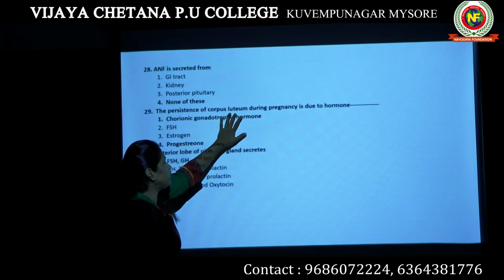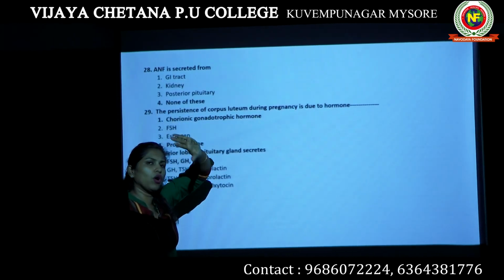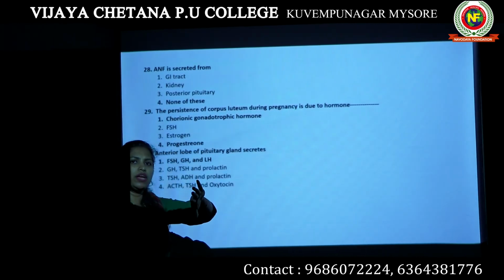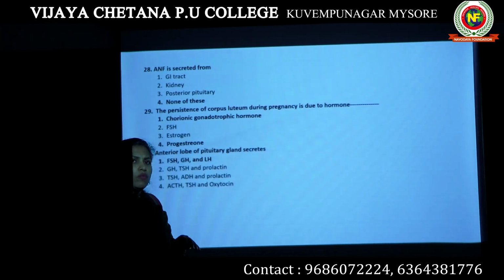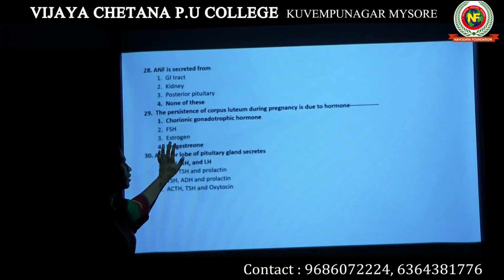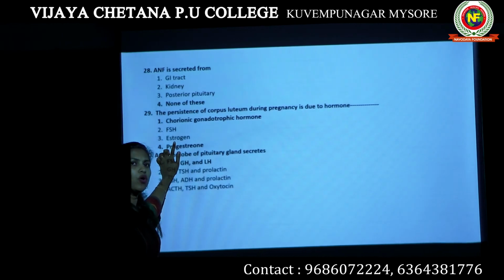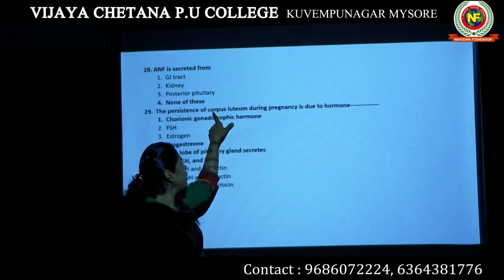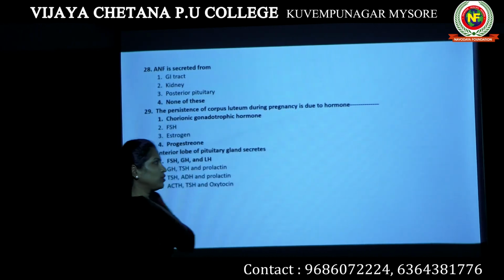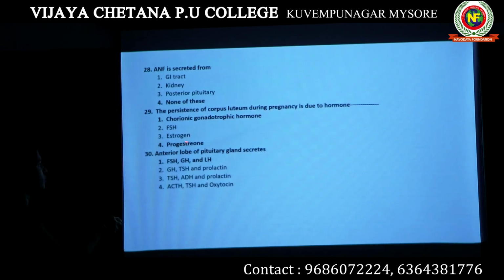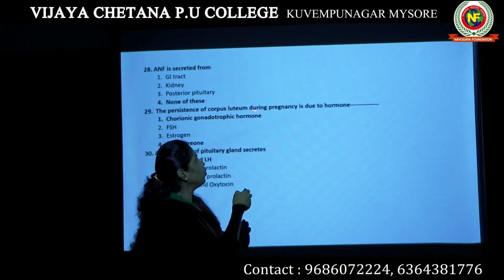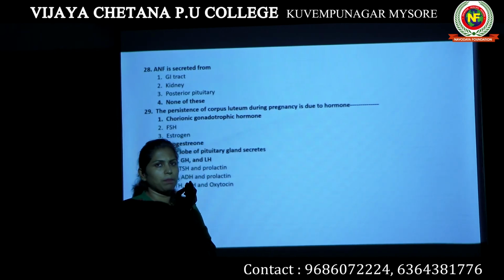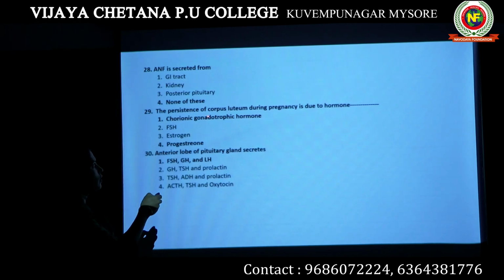When we talk about corpus luteum and pregnancy, we have to think about the ovary, and the hormones produced by the ovary. Estrogen is produced by the ovarian follicle. Progesterone is produced by the corpus luteum. So the answer for this is progesterone. The corpus luteum will be present only if fertilization of the egg and pregnancy happened. So the answer is progesterone.